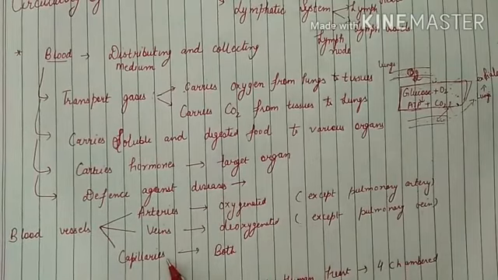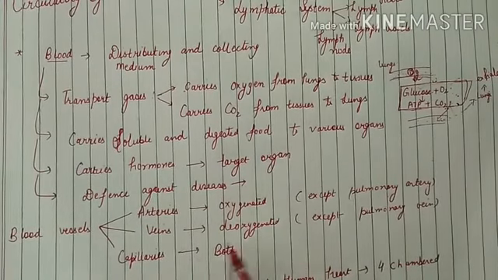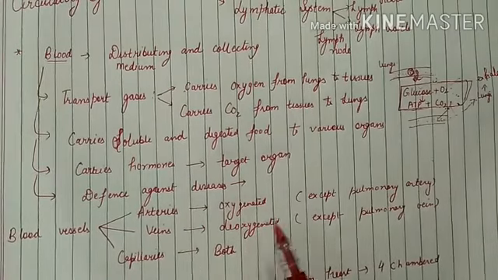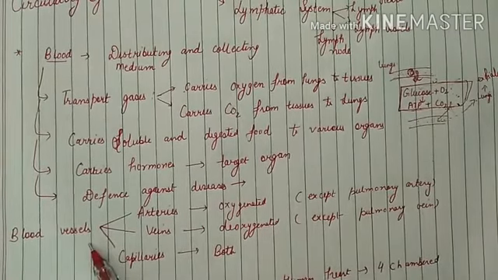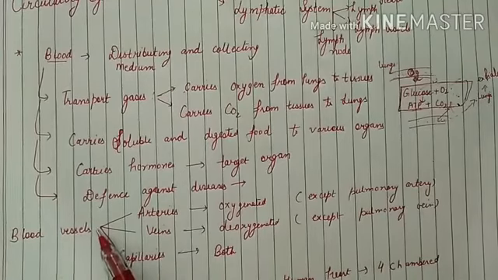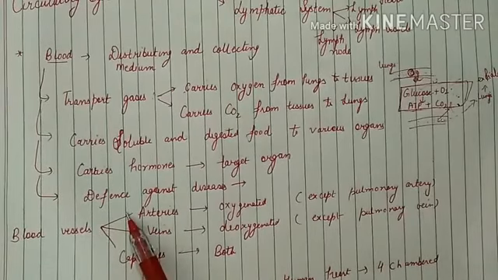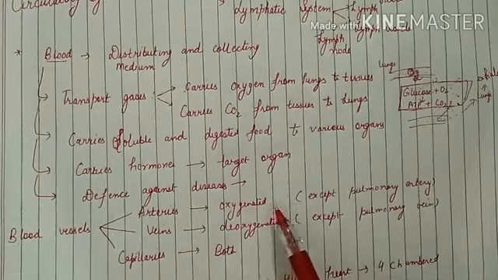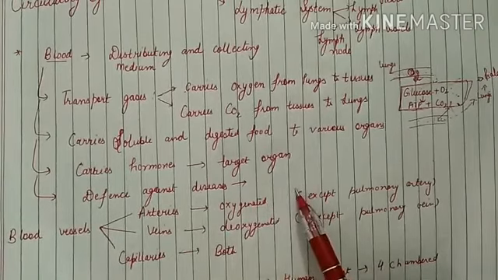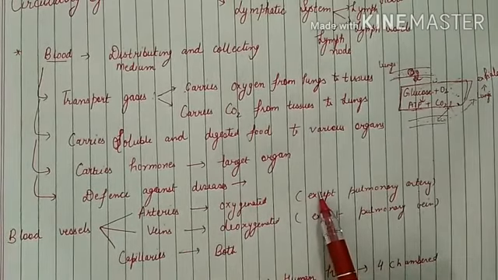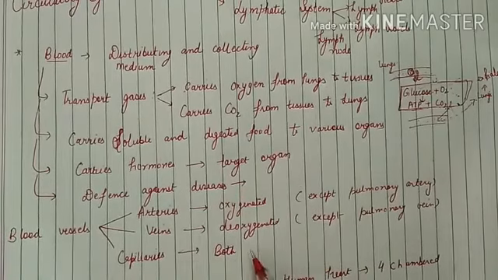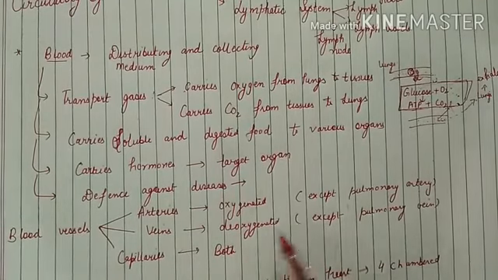Then the third type of blood vessel is known as capillary. In this, both types of blood are flowing. So here we have studied that in humans there are three types of blood vessels, that is arteries, veins and capillaries. Arteries carry oxygenated blood, means blood which is rich in oxygen. Veins carry deoxygenated blood and capillaries carry both types of blood.